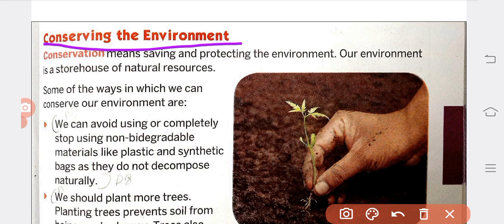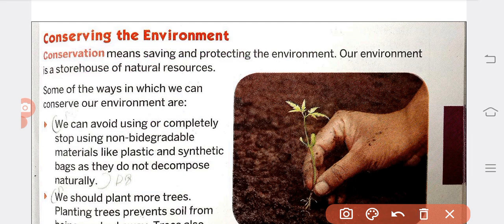The environment is a storehouse of natural resources. Here are some of the ways in which we can conserve our environment.